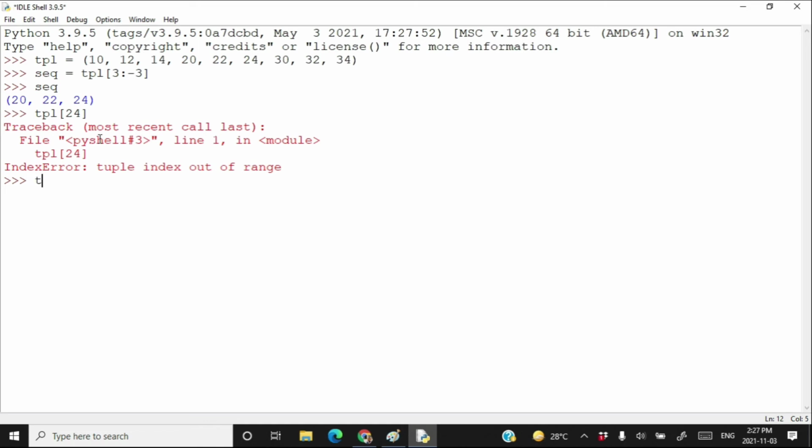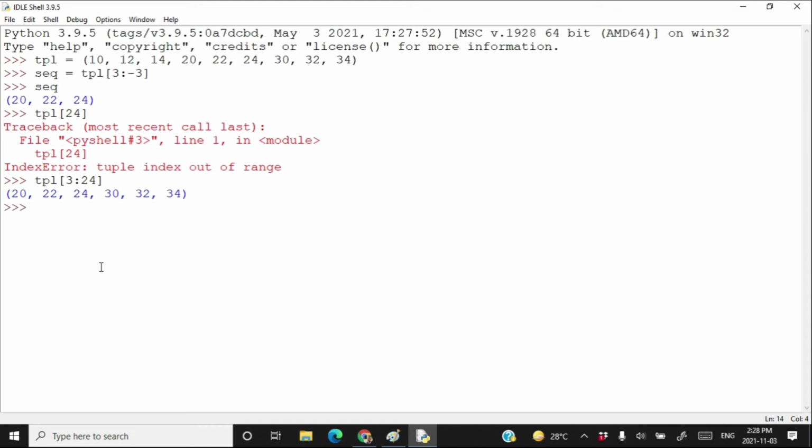But if I try something like that, TPL, slice it, start the slicing from index number 3, and go up to 24, go up to 1 before 24, that means go up to 23. Here, Python will not throw any error. It will just start from 3 and travel through the last element of the tuple. Press enter, and here your tuple is 20, 22, 24, 30, 32 and 34.